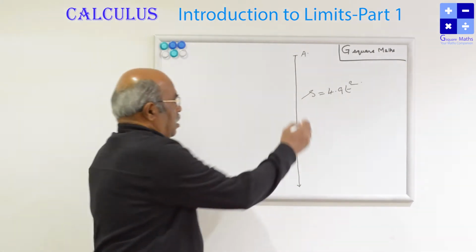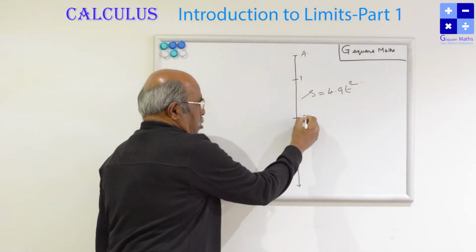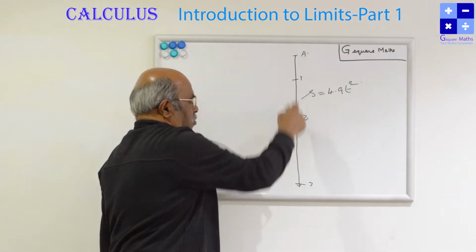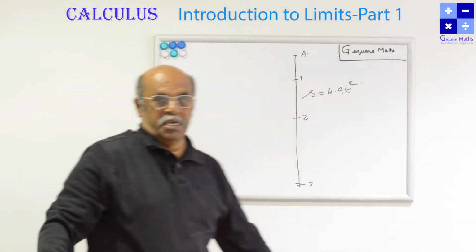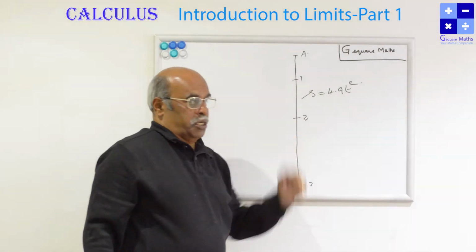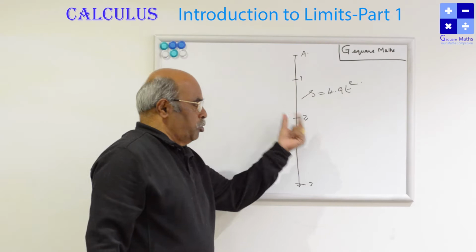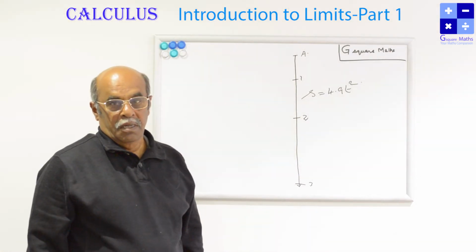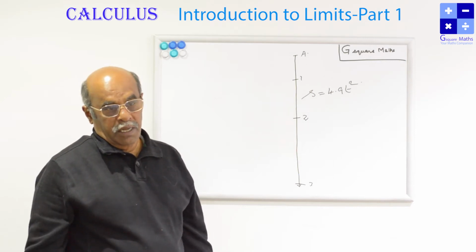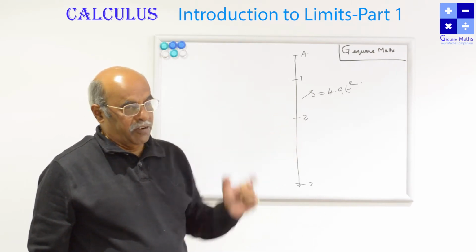Now, in the first second, the object covered this much distance. In the second second, the object covered from here to here. The third second, from here to here, and it goes on like that till it reaches the ground. Somebody asks me, with this equation of motion, can you find the velocity of the object when the time is equal to 2 seconds? Now the question is how to calculate the velocity of the object. We know that the velocity is nothing but the rate of change of displacement: distance covered by the object divided by the time.